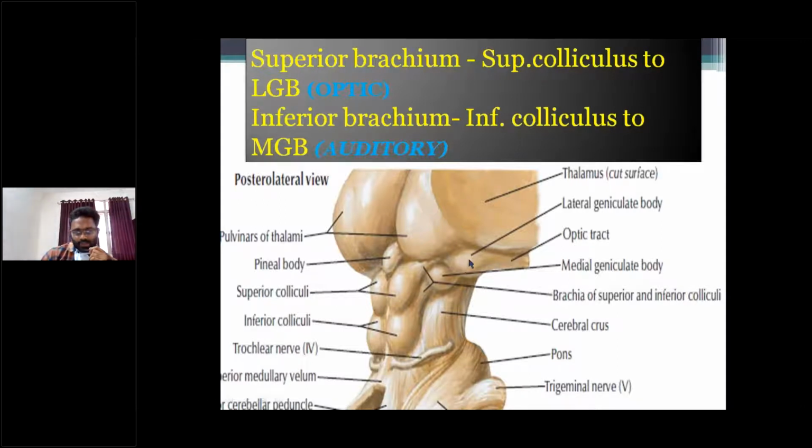This is the lateral geniculate body and superior colliculus. The superior brachium connects the lateral geniculate body to the superior colliculus. The inferior brachium connects the medial geniculate body to the inferior colliculus. So the superior brachium contains optic fibers, and the inferior brachium contains auditory fibers.